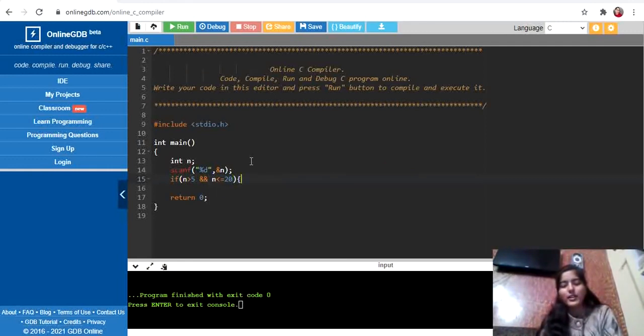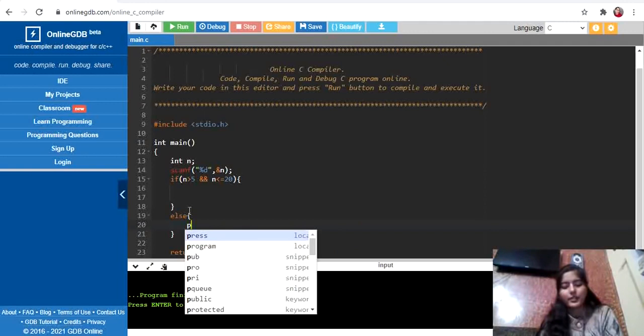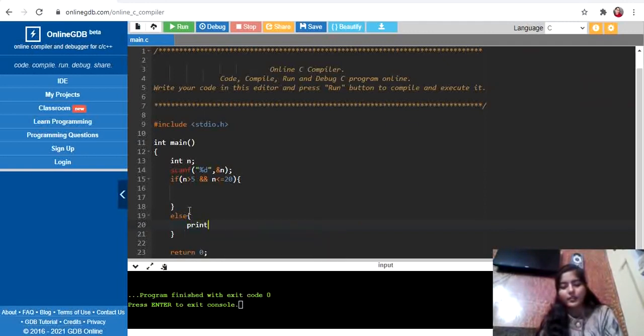This was the condition given in the question. If it is not the case, then we simply print invalid input. Let's put a semicolon at the end.